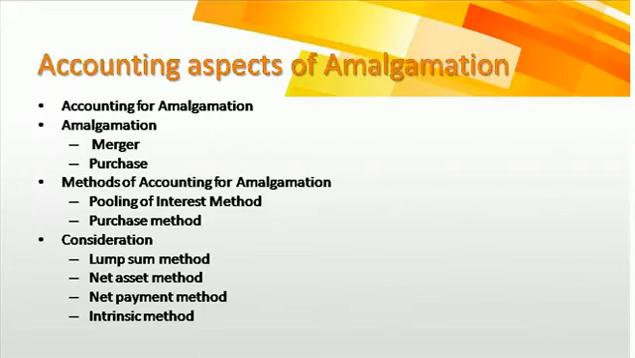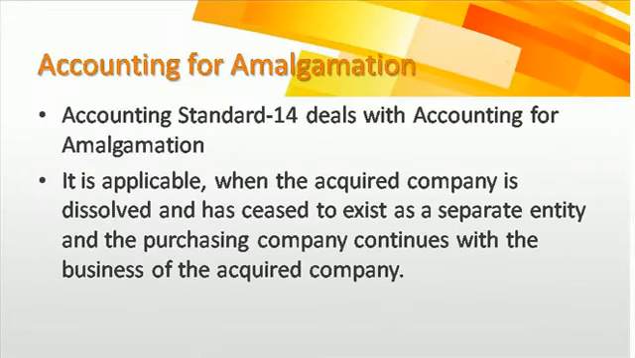So accounting for amalgamation, well, this Accounting Standard 14 deals with the accounting for amalgamation, and it is applicable when the acquired company is dissolved and has ceased to exist as a separate entity and the purchasing company continues with the business of the acquired company. So in this case, the two companies are there again, acquirer and a target company. The target company will cease to exist.